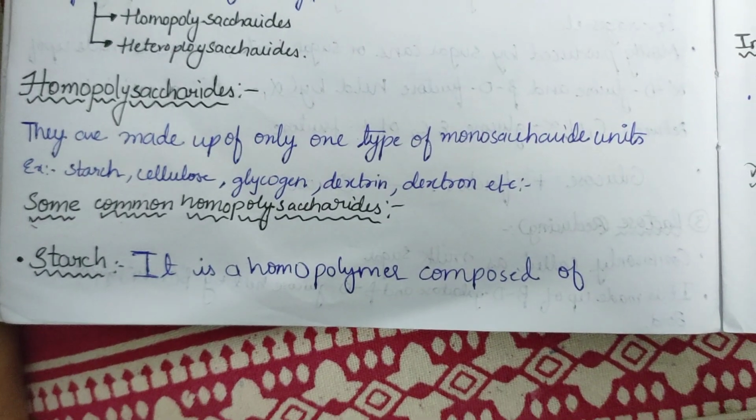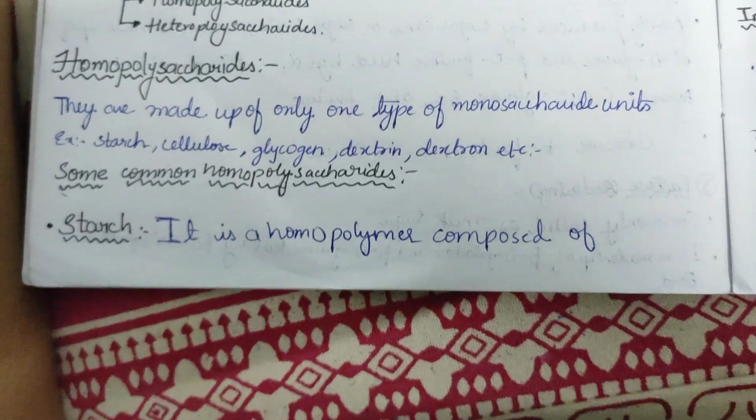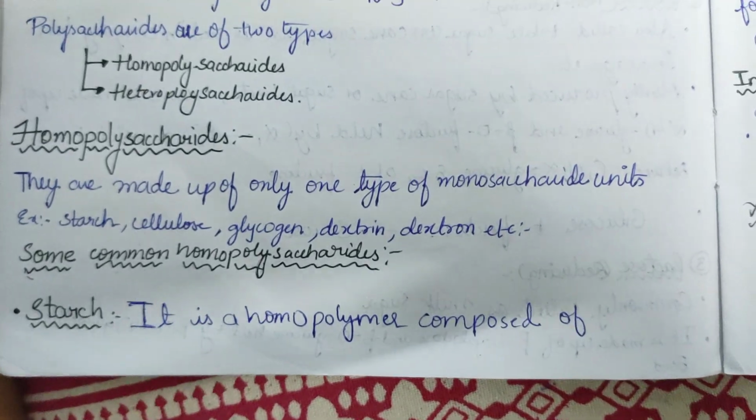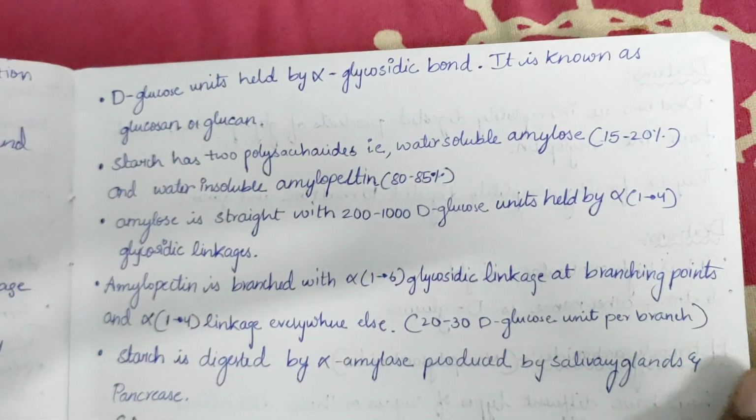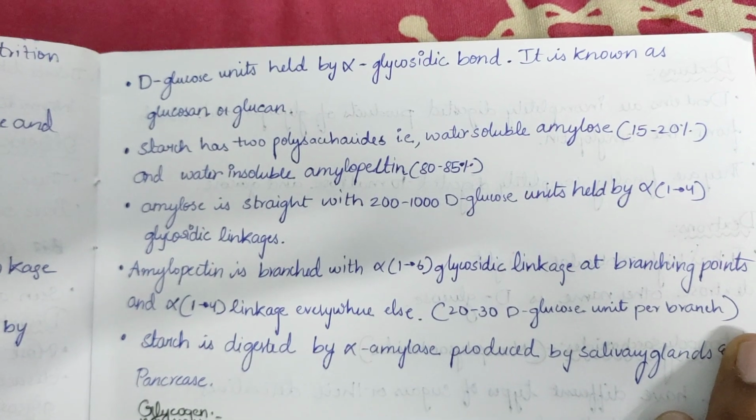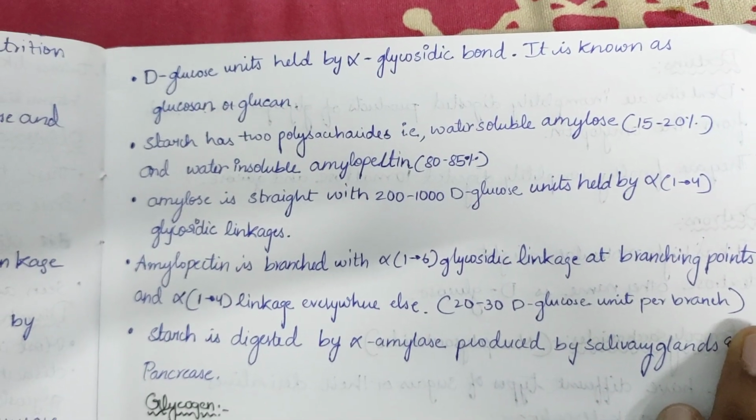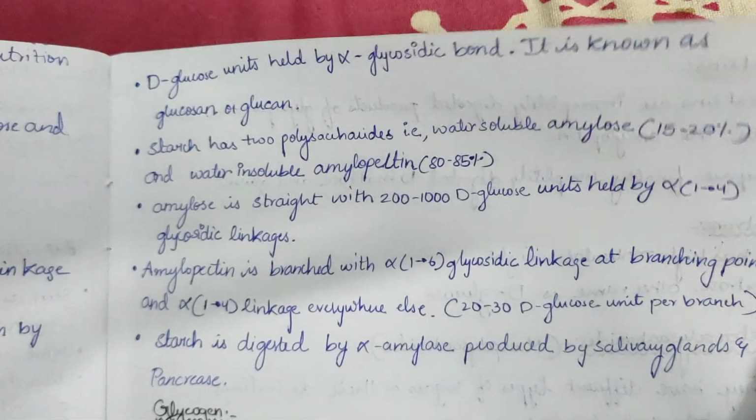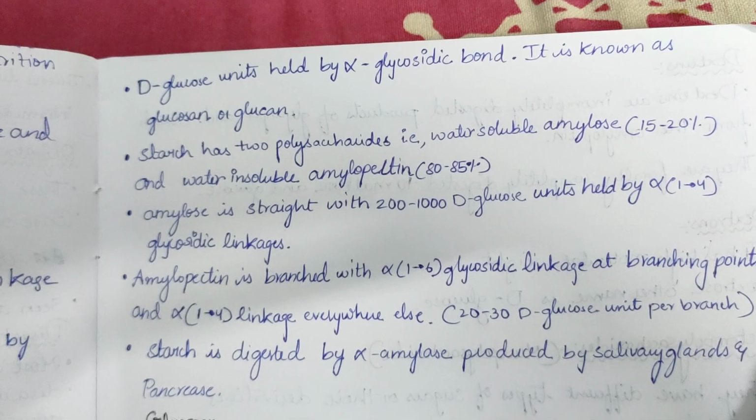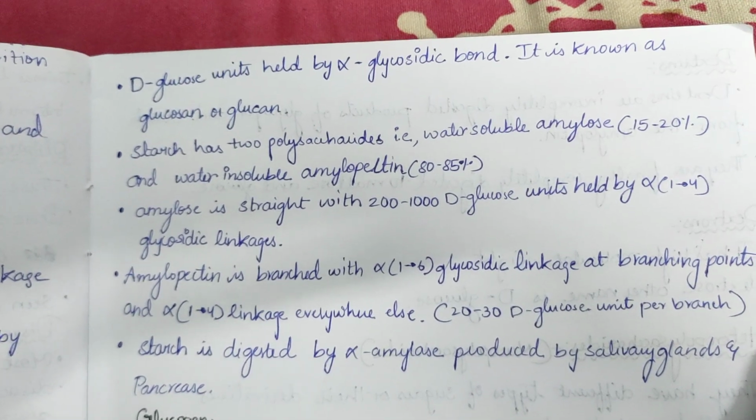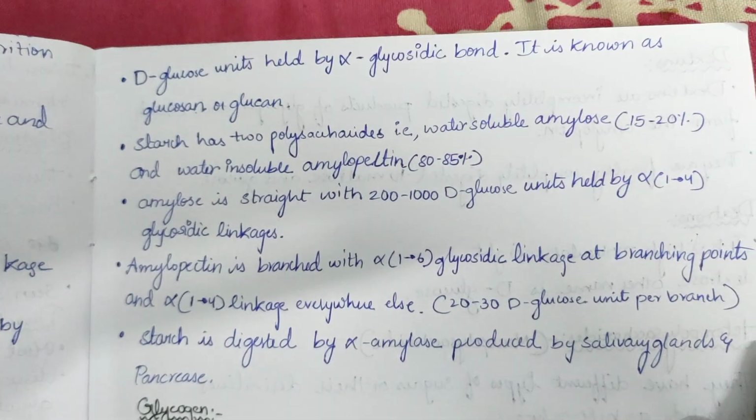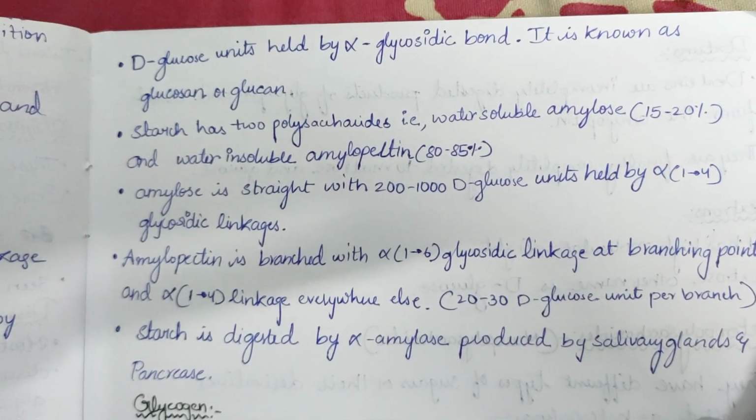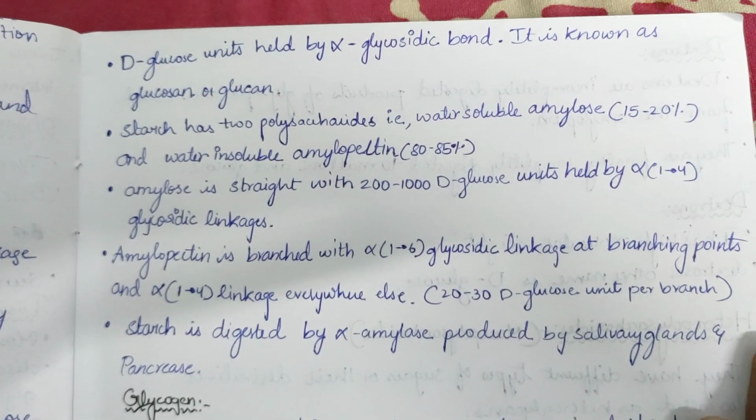Now let us know some common homopolysaccharides. First is starch. It is a homopolymer composed of D-glucose units which are held by alpha glycosidic bonds. It is also known as glucosan or glucan. Starch has two polysaccharides: water-soluble amylose, which is 15 to 20%, and water-insoluble amylopectin, which is 80 to 85%.